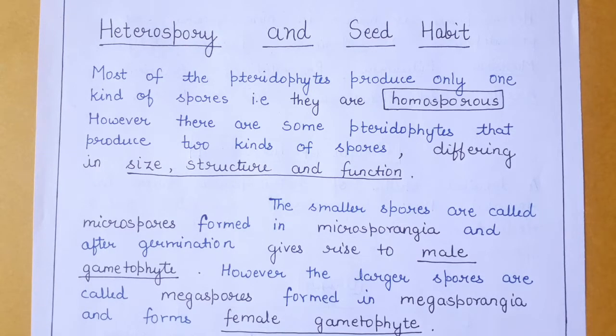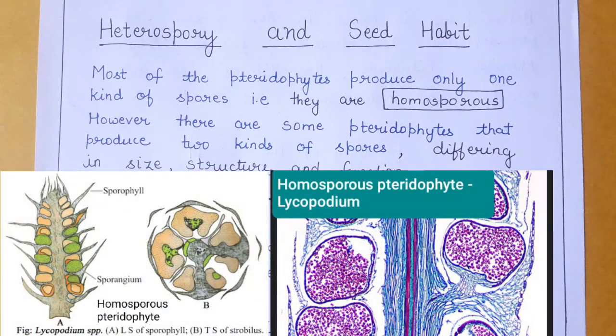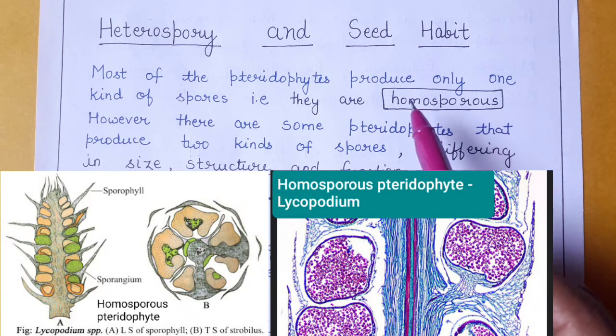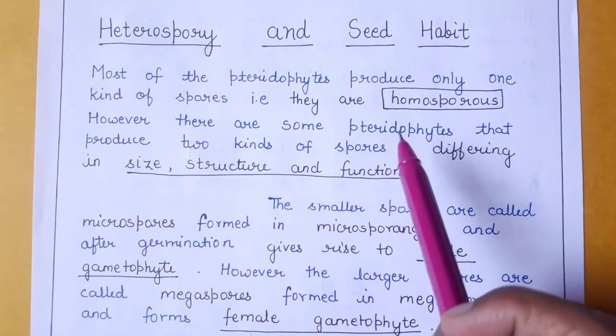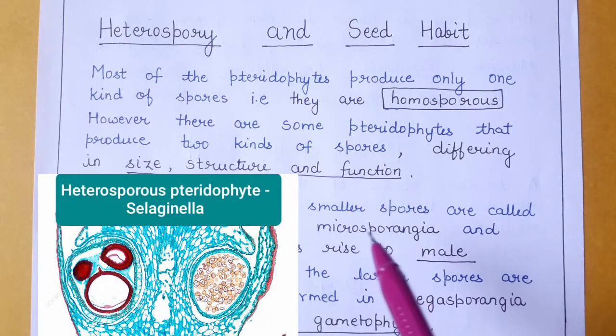Today we will discuss heterospory. As you all are aware, most of the pteridophytes produce only one kind of spores, and they are called homosporous pteridophytes because they produce only one kind of spore. However, there are some pteridophytes that produce two kinds of spores that differ in their structure, size and function.